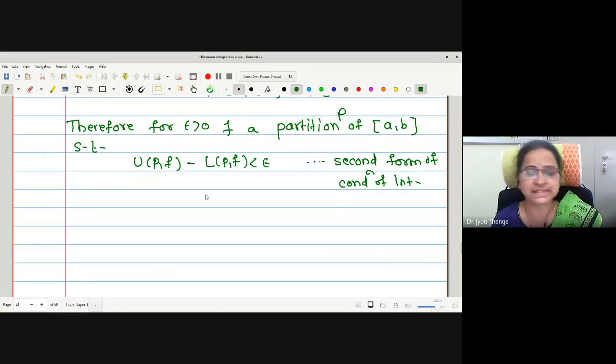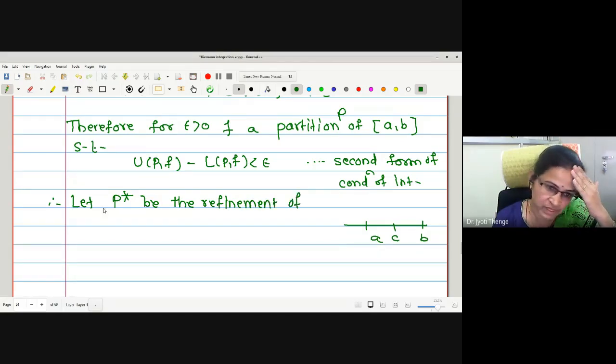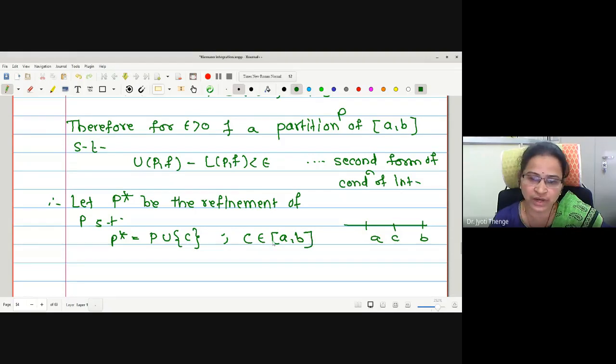Now we want to add a point C in this. This is my interval A to B. Now we want to prove this will be integrable on A to C and C to B. Therefore, I have to add C extra. Let me write this with the addition of this point. Let P star be the refinement of P such that in P star we will consider only one point extra. Therefore, I will write P union singleton C, where C is a point in the closed interval AB.